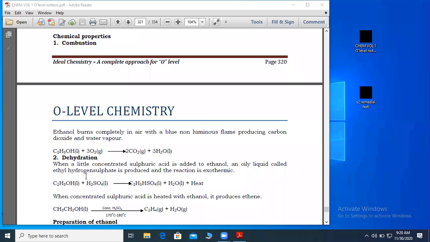Let us say an excess of concentrated sulfuric acid is added to ethanol, and the mixture heated strongly to a temperature